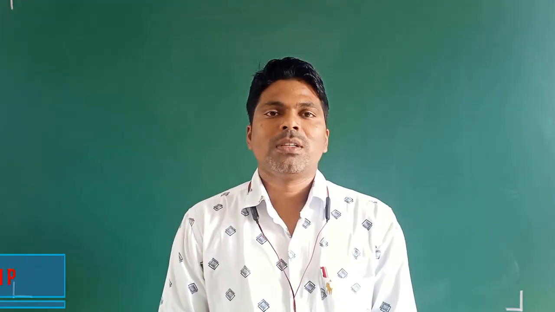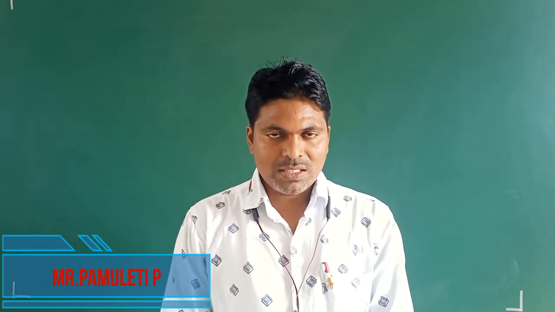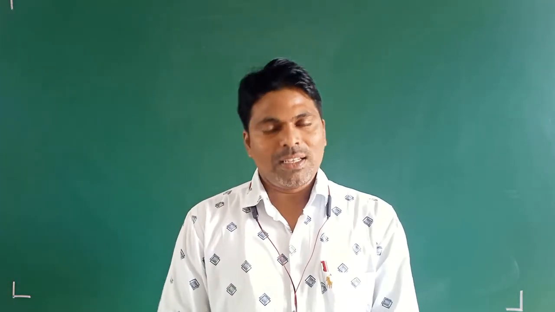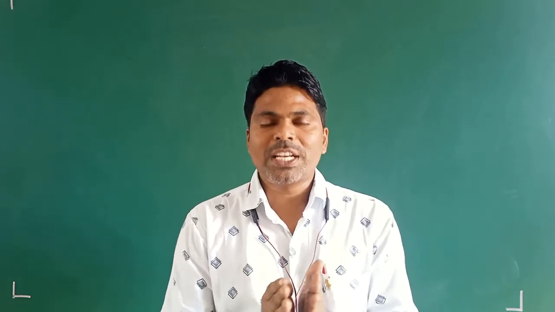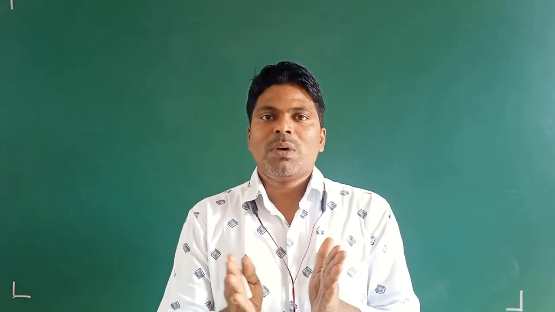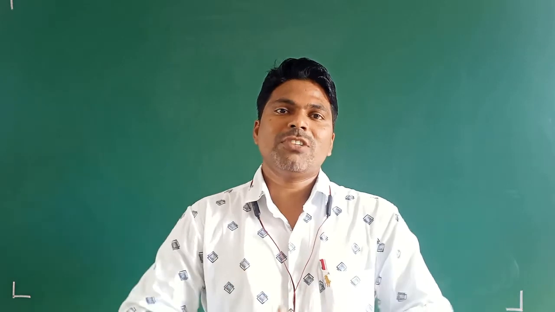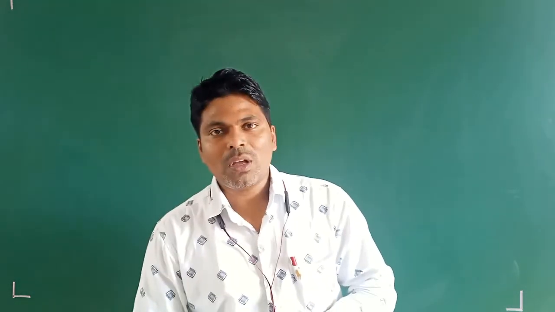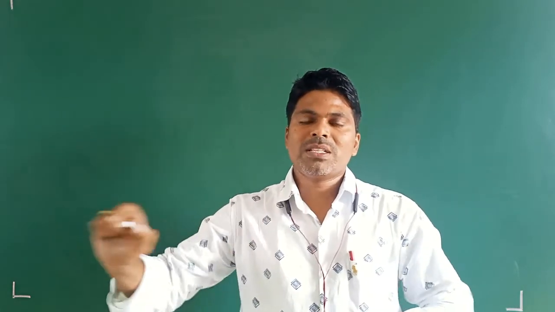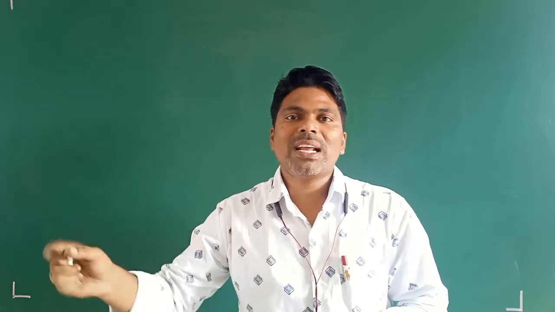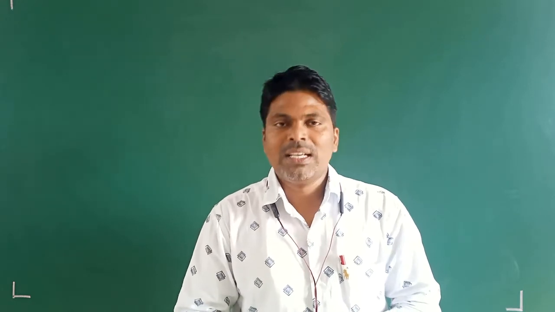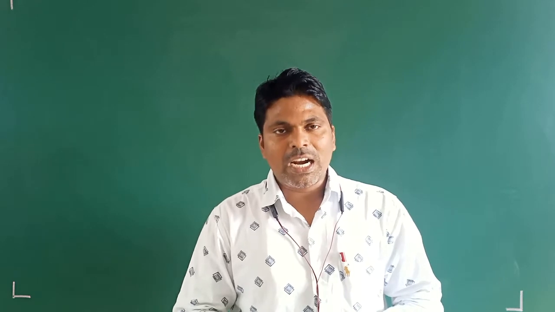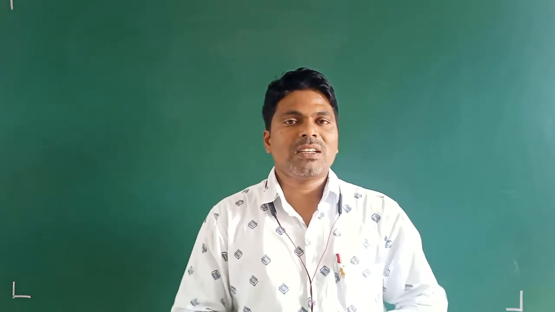Good morning, students. What we were discussing in the previous class. In the previous class, we discussed epithelial tissues. In those epithelial tissues, some of the cells, which are columnar or cuboidal, are specialized for secretion, and we call them glands. Based on the number of cells, there are unicellular glands as well as multicellular glands. Next, we discussed the type of secretion, mode of secretion and mode of pouring of secretion.